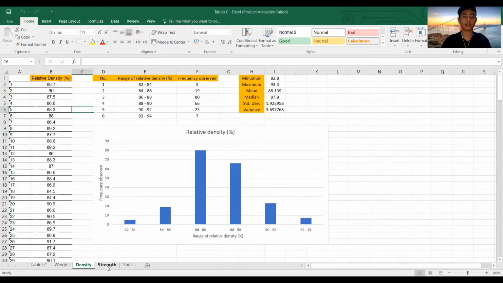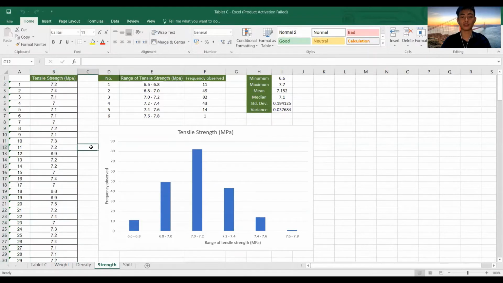So now we're going to the tensile strength of the pure Lajaku C. From the 200 samples taken, we summarize all the tensile strength in megapascal into the 6 categories and present it in table form and also graphic form. The most pure content is in the range of 7.2 to 7.7 megapascal, which is 82 pills. And then the least is from 7.6 megapascal to 7.8 megapascal.